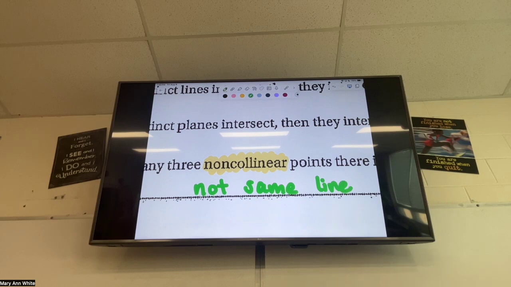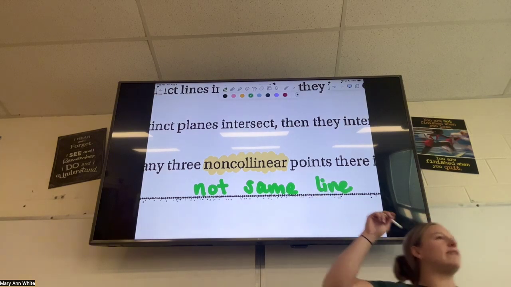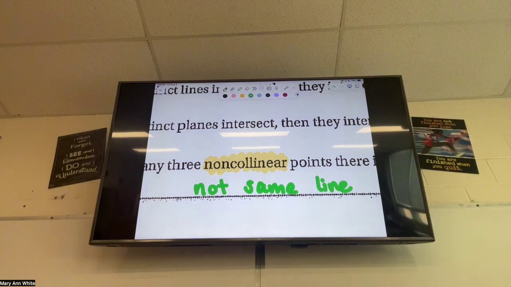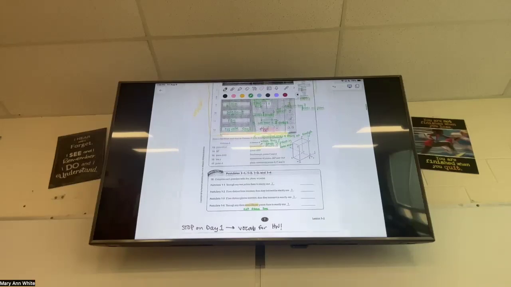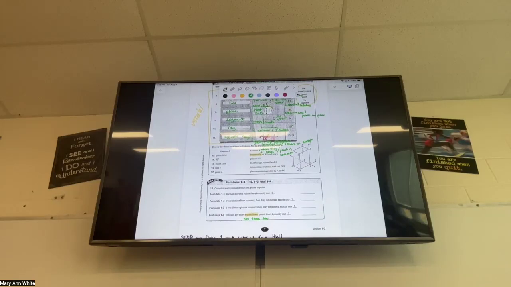The reason I break that down is you may forget that, and I want to give you some tools to maybe be able to figure it out if you forget that definition. Try and break it apart. It's not the same line. They're not together on that line. Okay, so all those yellow words we talked about, those all count as vocab words. Is everybody good with that? Okay, when I say I want vocab sheets, those are the ones I want.